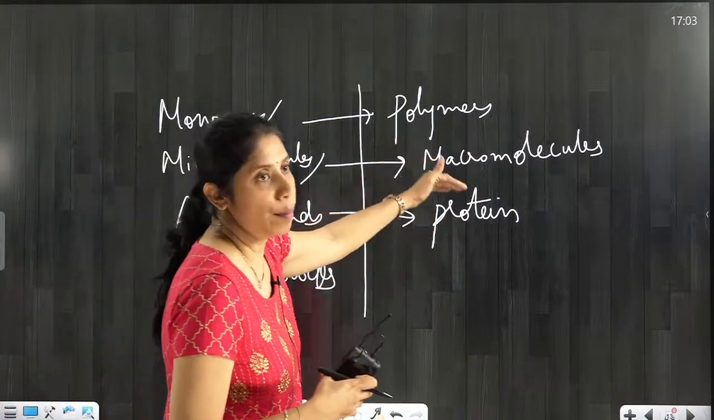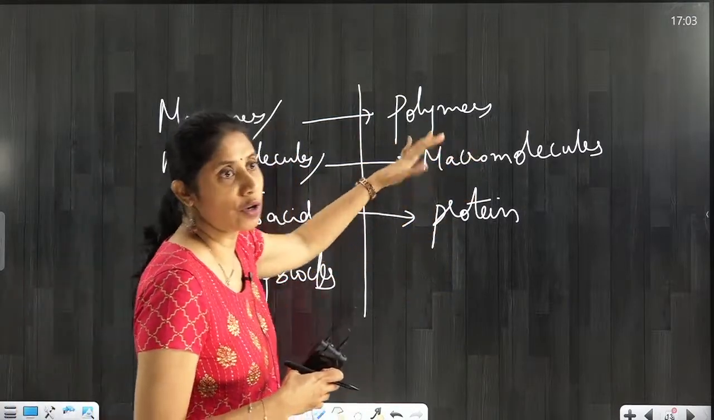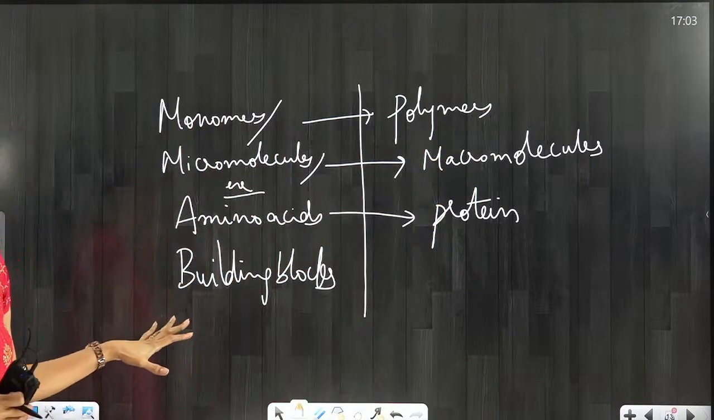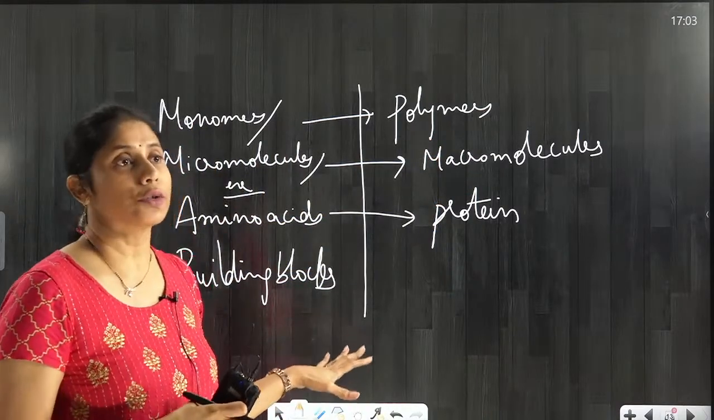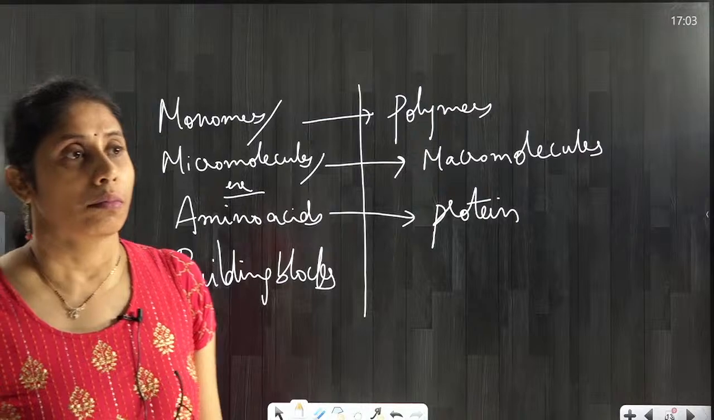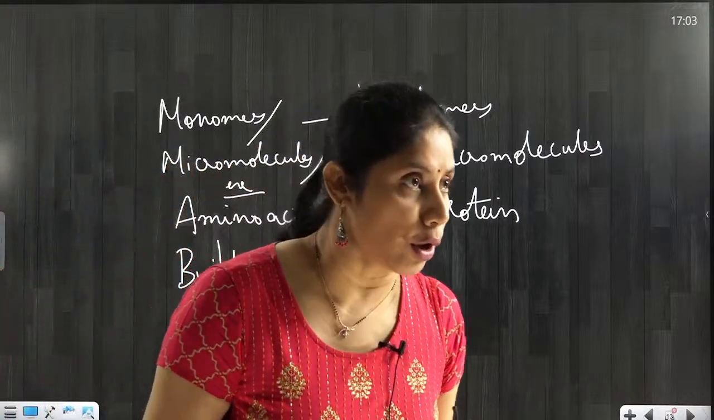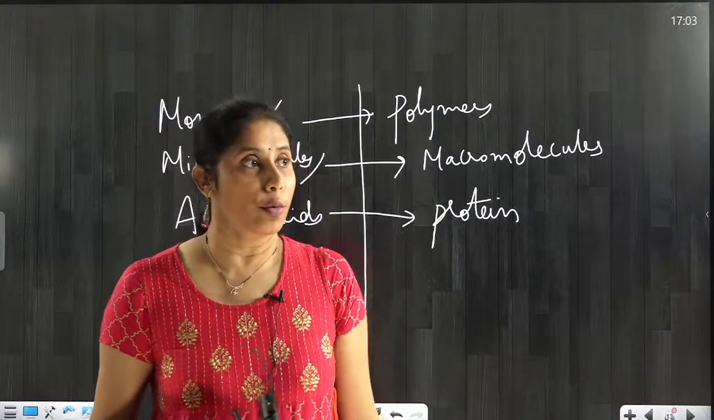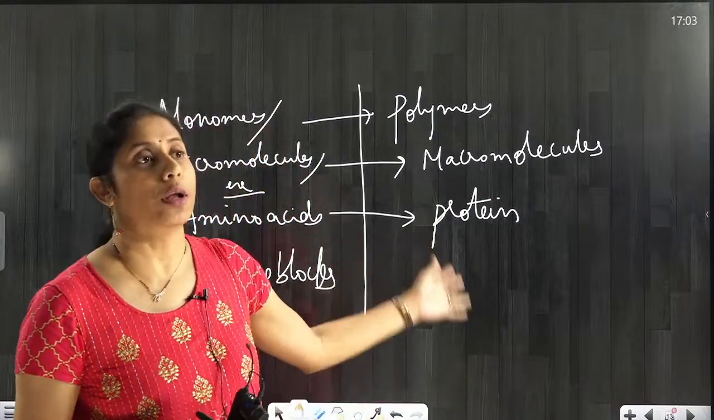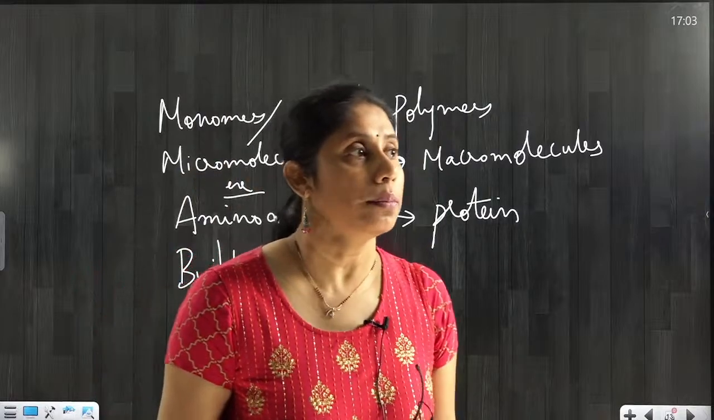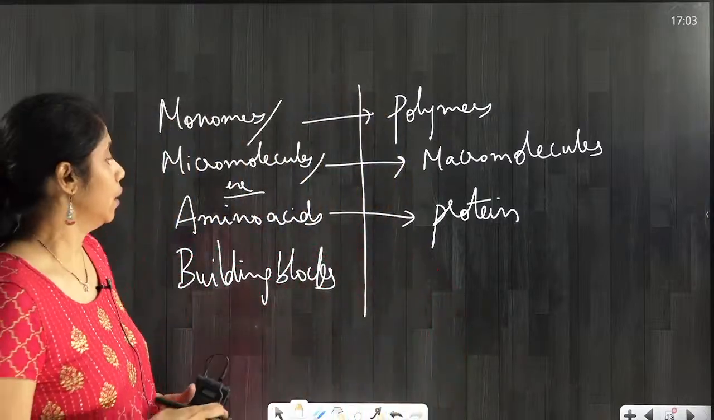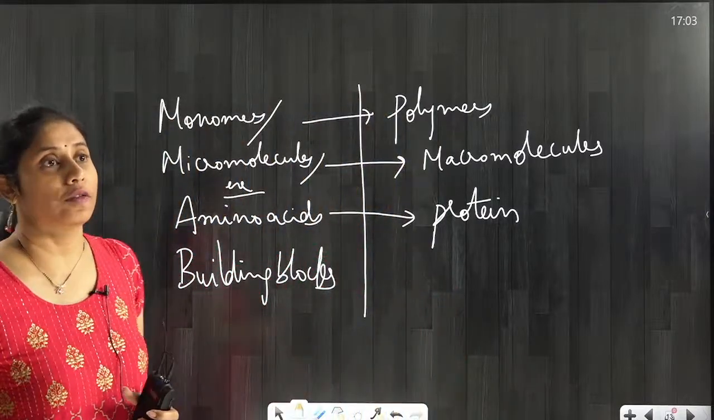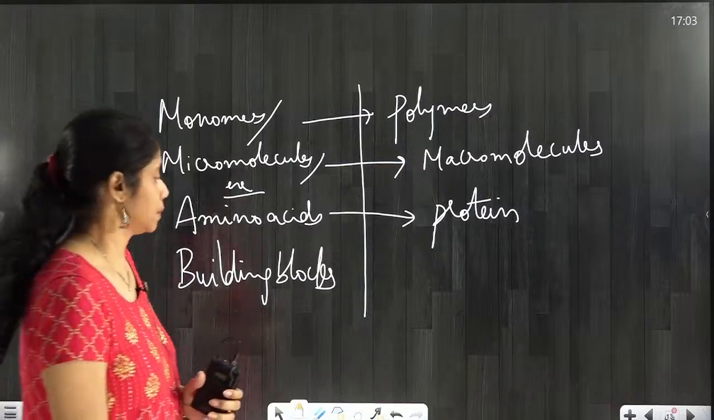Proteins are macromolecules or polymers which are made up of amino acids. Have all understood this? Amino acids are micromolecules and they are monomers, and proteins are the macromolecules and polymers. Okay? Let me show you the structure of different amino acids.